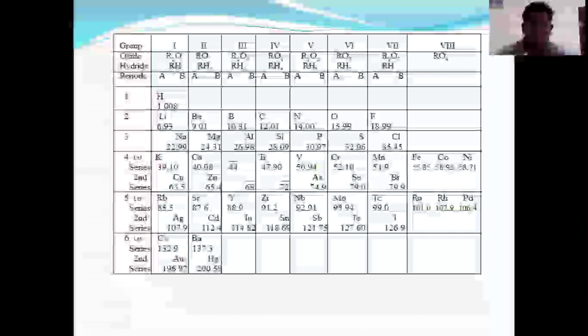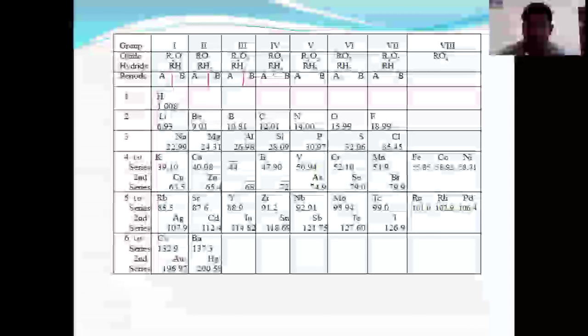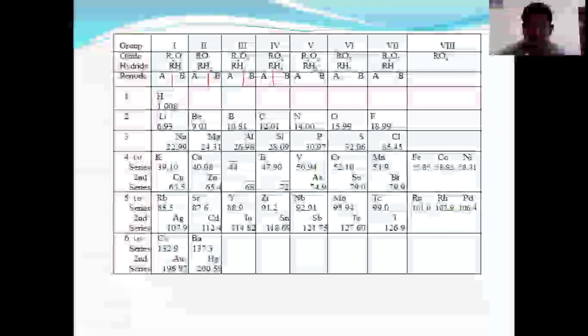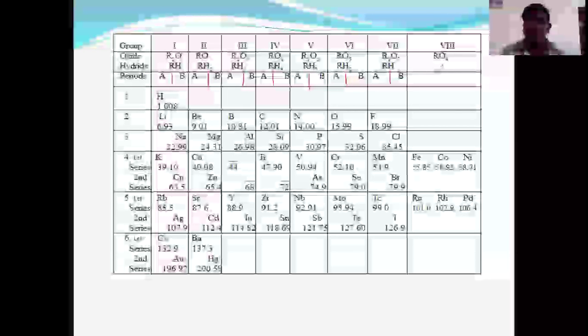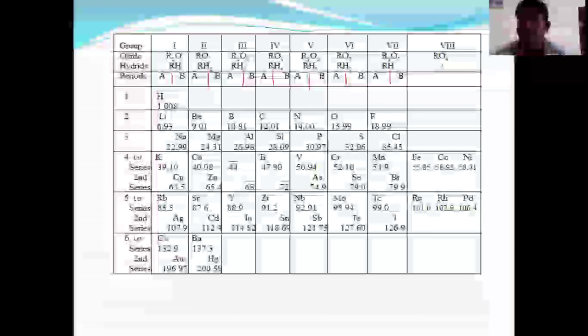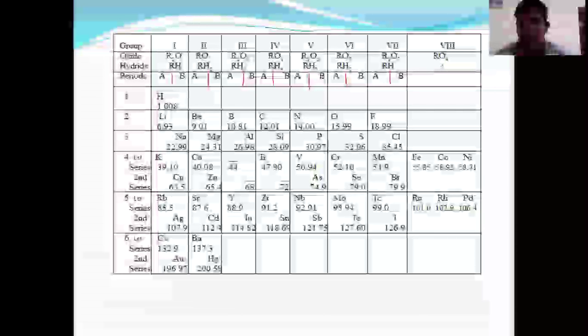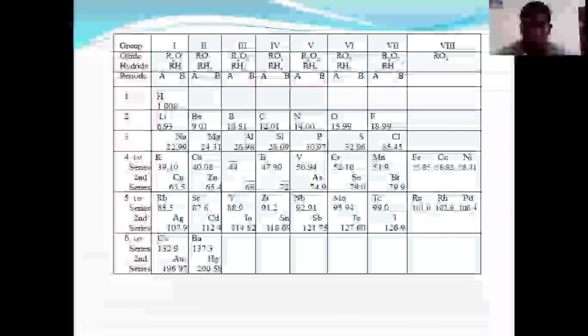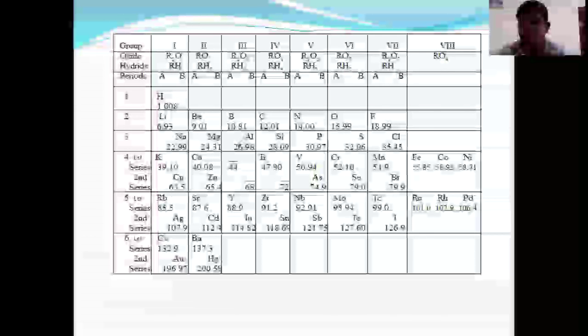Now this is like the first group with A and B subdivision, second group A and B subdivision, third group A and B subdivision, fourth group A and B subdivision, like fifth, sixth, seventh, and the last one I'm taking as transition and inner transition elements. Based on their physical and chemical properties they were arranged in vertical as well as horizontal columns. Now we are seeing Mendeleev's periodic table. In Mendeleev's periodic table, there are some drawbacks.